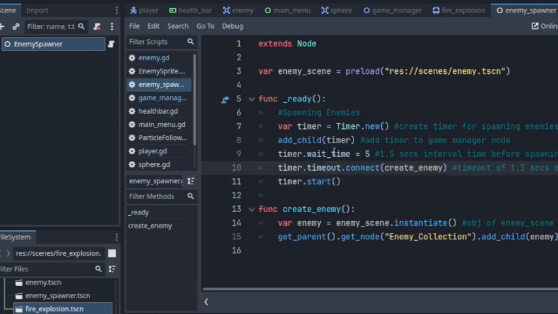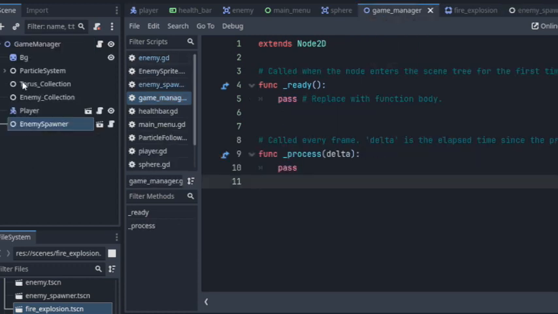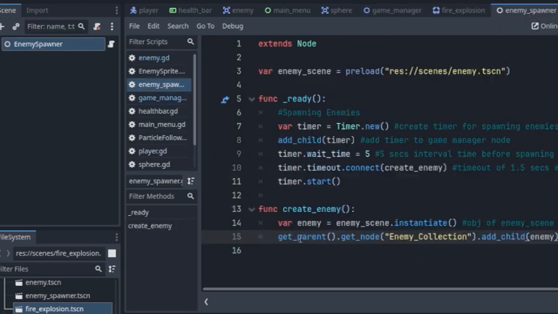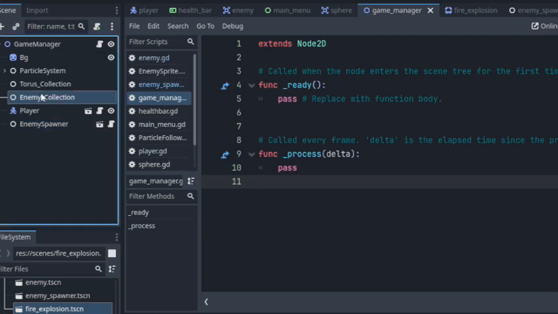So basically I have a timer, and every 5 seconds, I think it should be 5, we can, at the game manager, because since we are including the enemy spawner in the game manager, we are able to add a child or get the parent, which is basically the game manager, and then its child, enemy collection, to add to the enemies that are spawning.